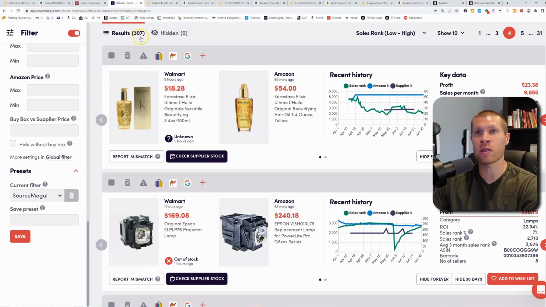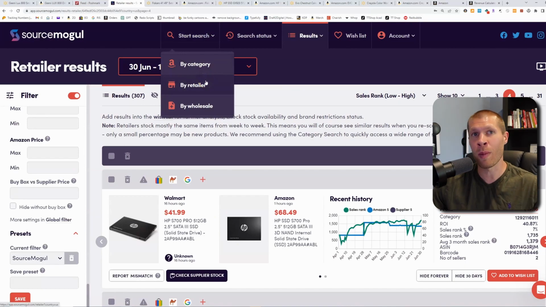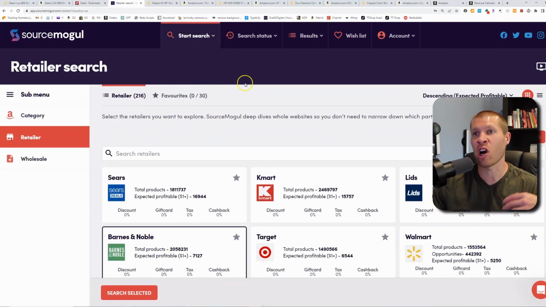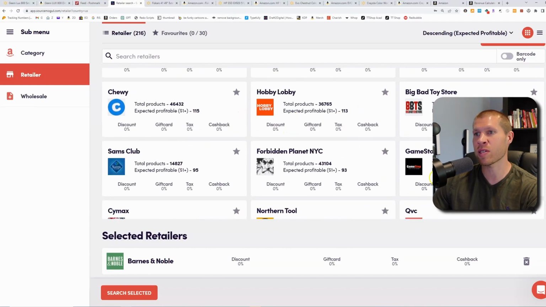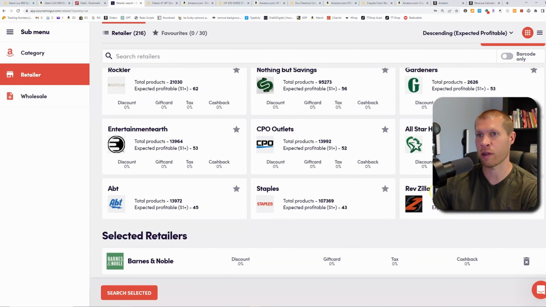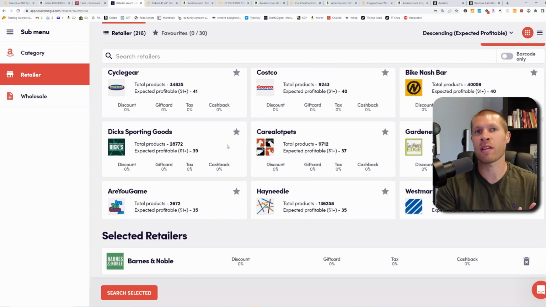So this is how you use Source Mogul, guys. I highly recommend that you look into it. It's not just going to help you compare products on Walmart to Amazon. There's literally hundreds of retailers here. As you can see, you have Chewy, you have GameStop, you have Ulta, Gardeners, Entertainment Earth, Costco, Dick's Sporting Goods. You get the picture, all right?